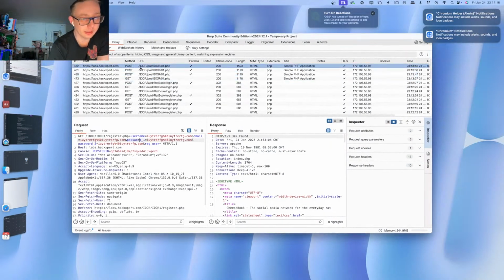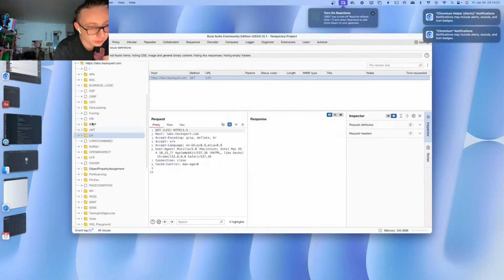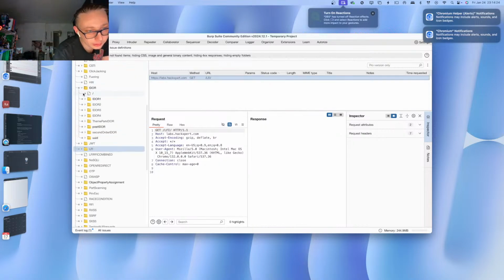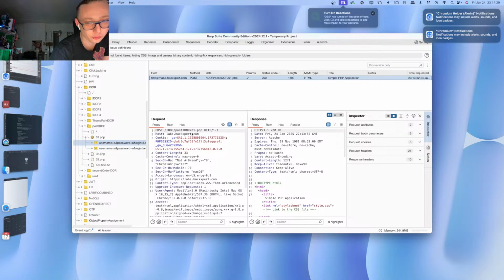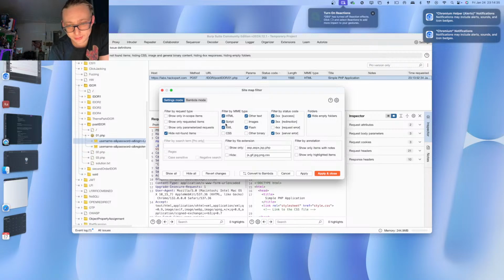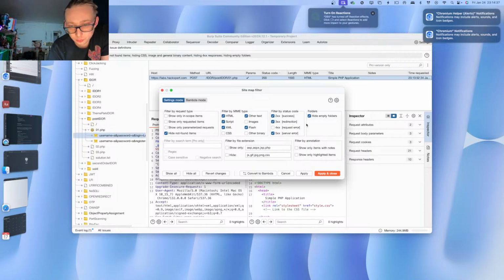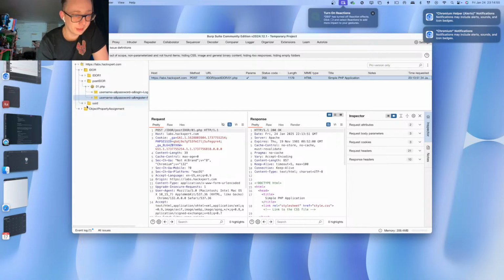If we look in Burp Suite, in the target system in labs.hexpert.com, at the IDOR section, post IDOR for example, these are parameterized requests. How can I filter these out? I can click on this bar here and say, show only parameterized requests. Here we go. I can show in-scope items as well. Anything else I might want to filter out, maybe only a certain status code, is all possible there. So you can see all of these different parameterized requests.